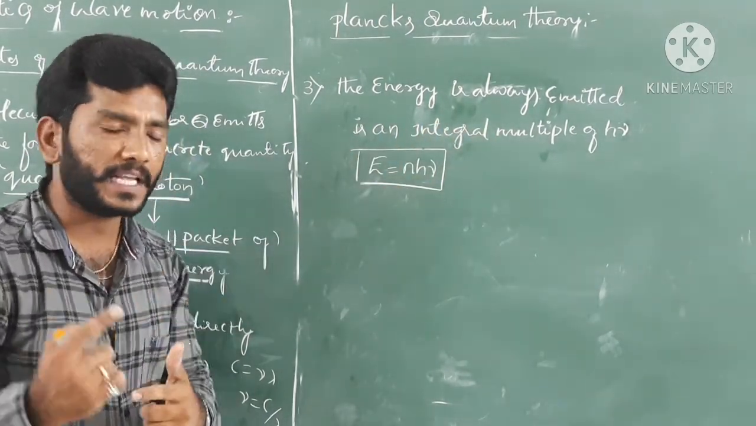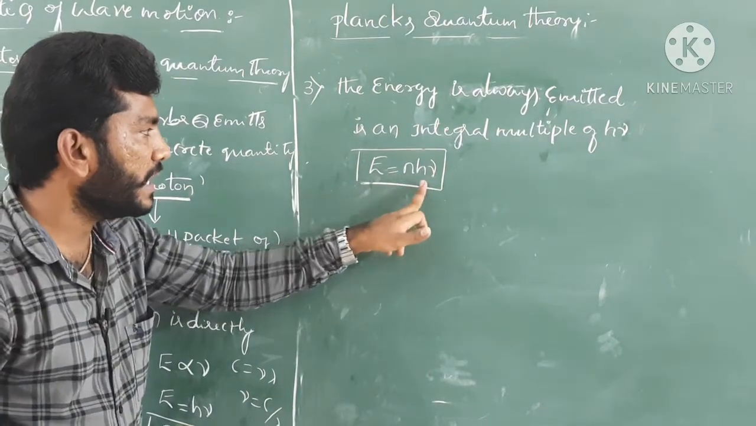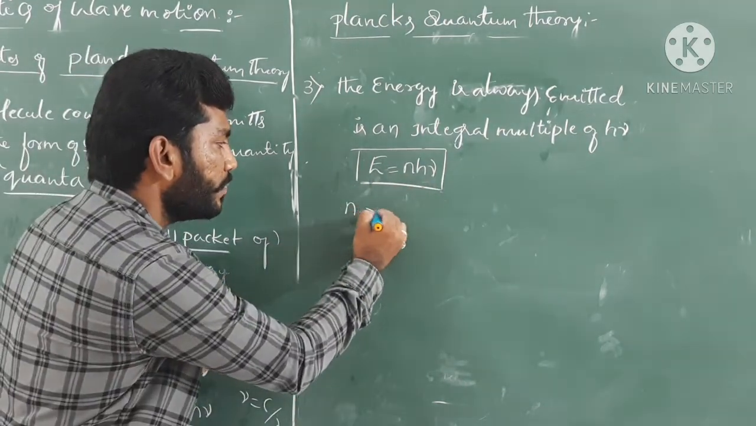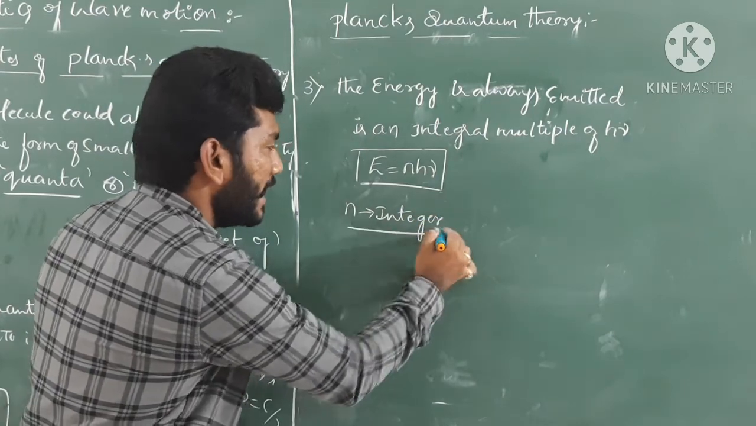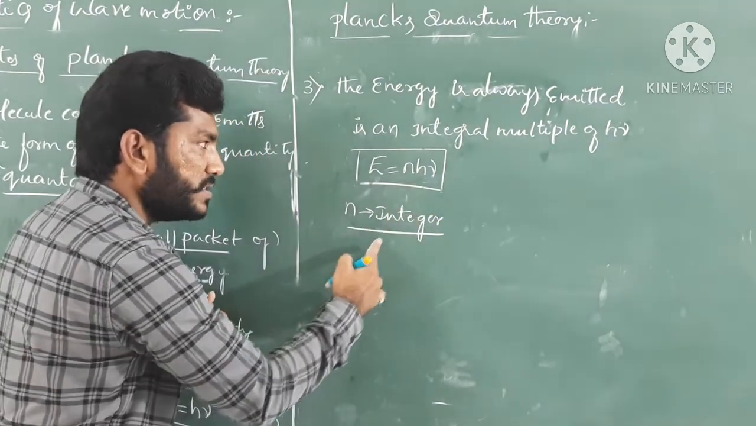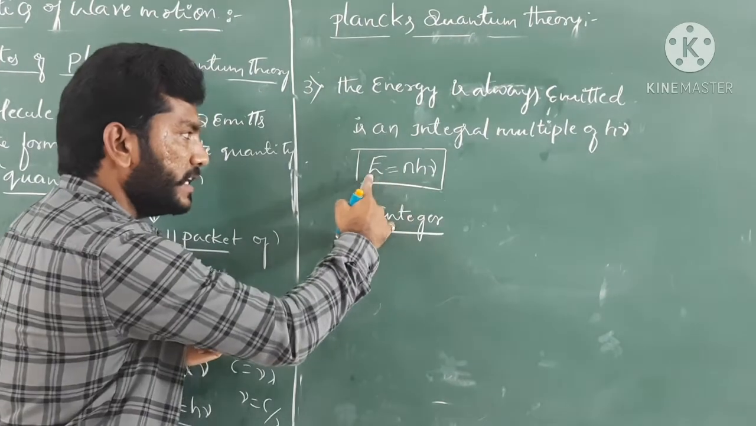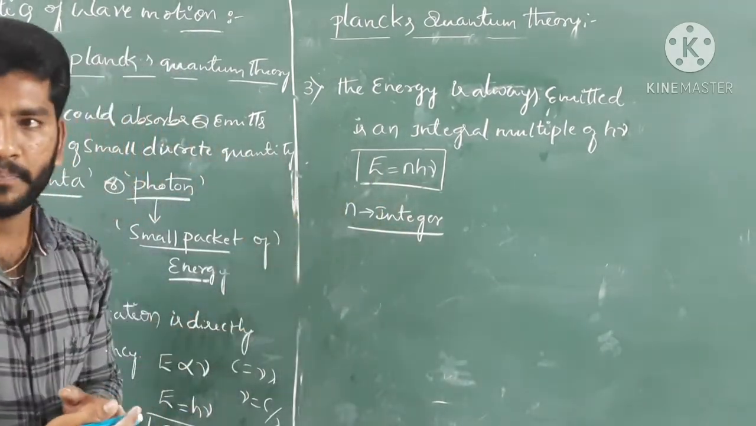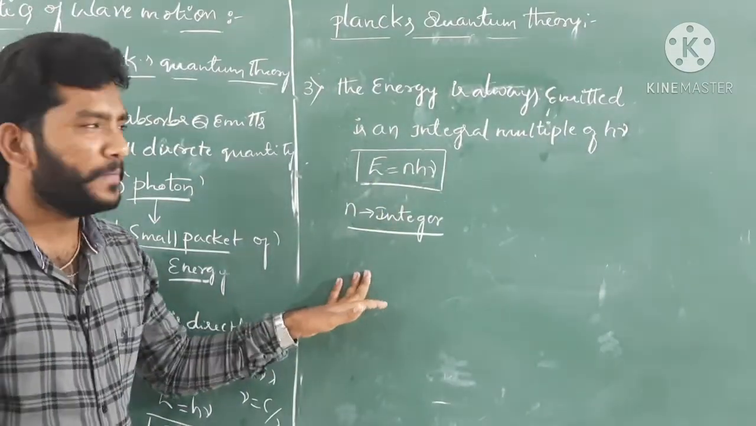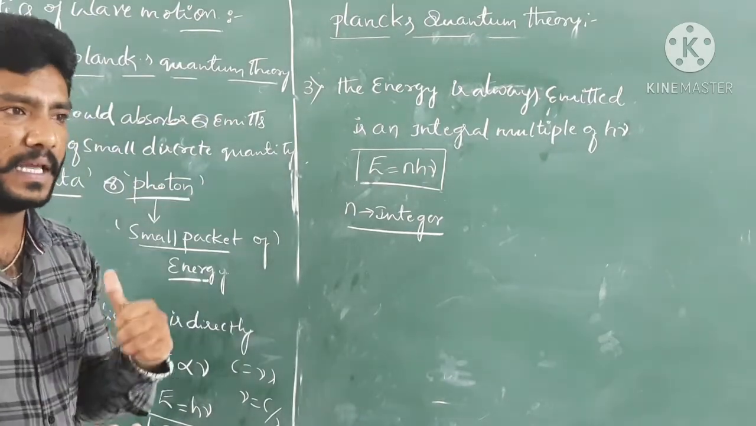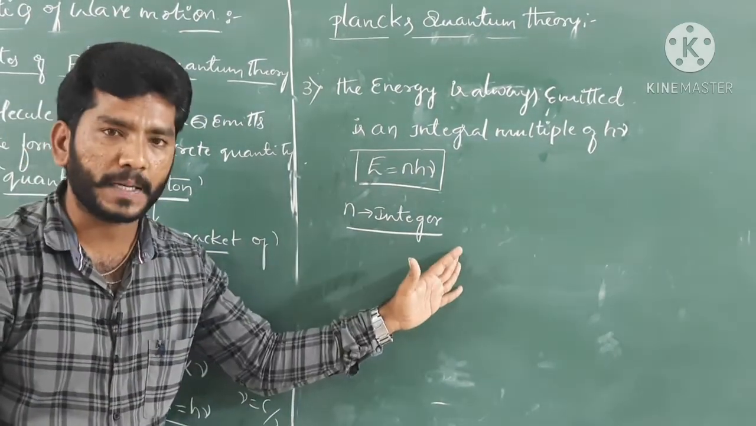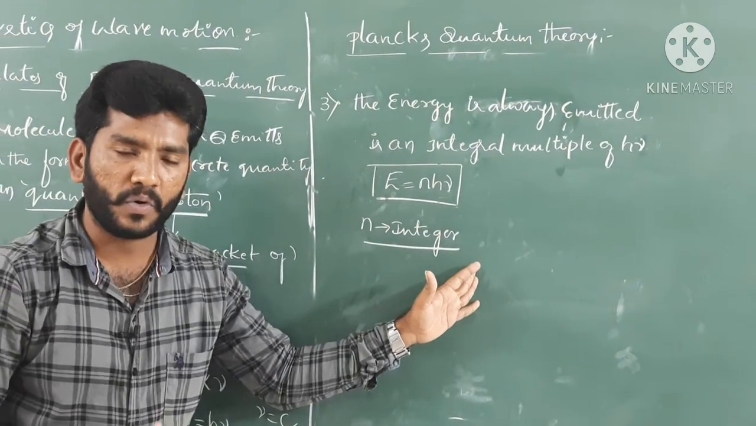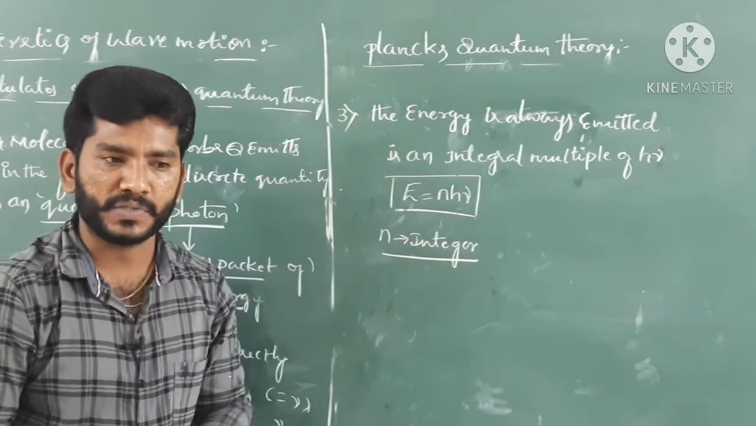Their mathematical expression would be E equals n h nu, where n is an integer. As we know, h is Planck's constant, nu is frequency, and E is the energy of a quantum, okay. So this is all about Planck's quantum theory and the postulates of Planck's quantum theory based on the experimental observation that we made over black body radiation, guys.